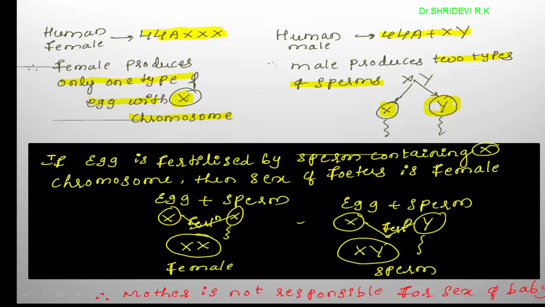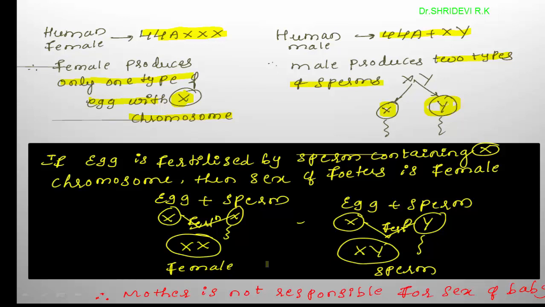It is also X. Then it becomes XX. This results in the development of a female child.